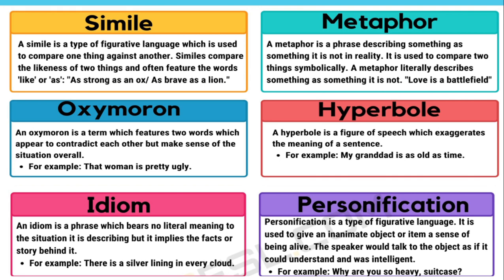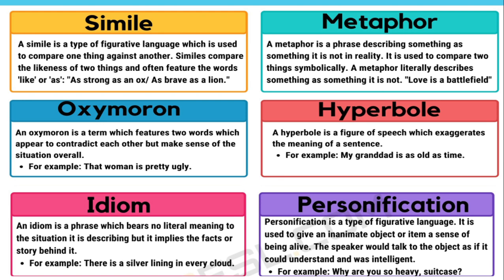Metaphor. A metaphor is a phrase describing something without the help of like or as. It literally describes something as what it is not. Means love is a battlefield. So here like is not used and as is also not used, right?